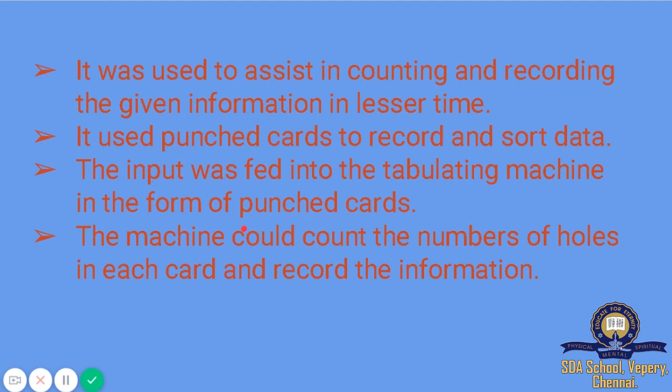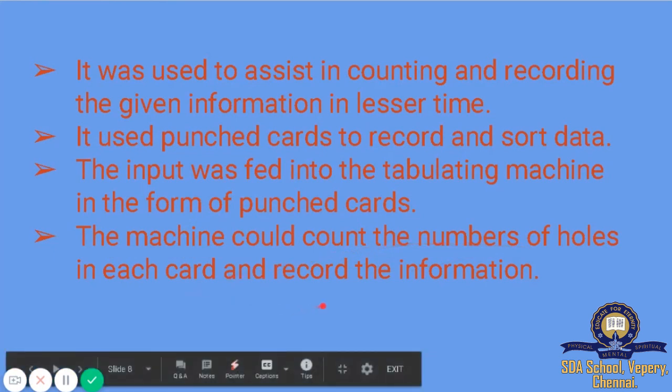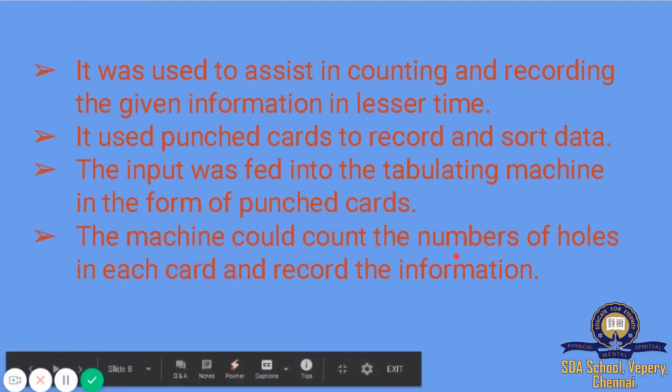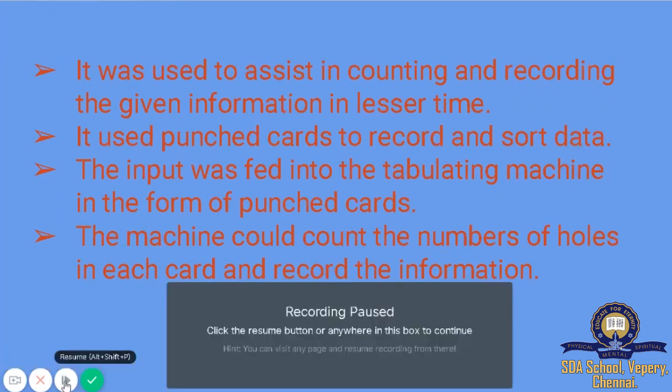The punched cards have several holes that can represent the data. So the machine could count the number of holes in each card and record the information.